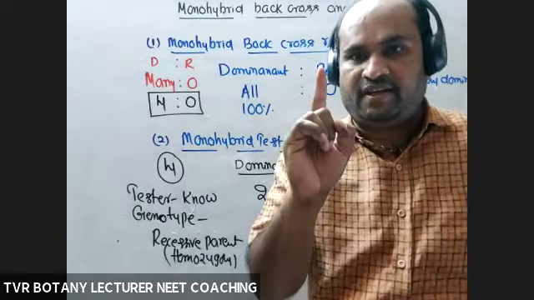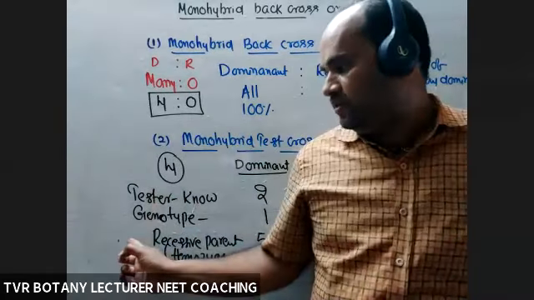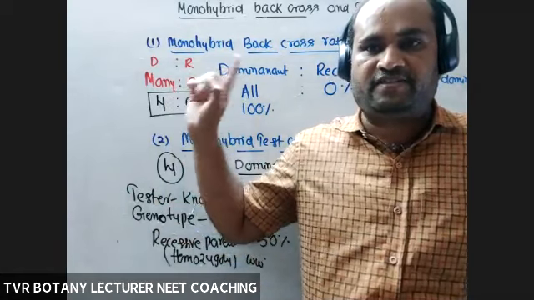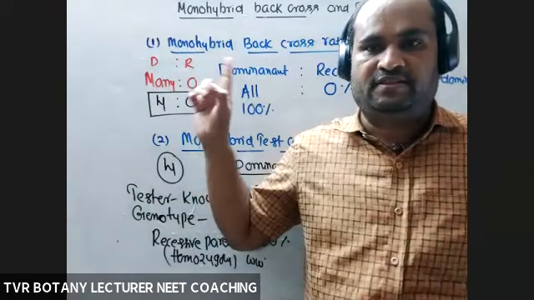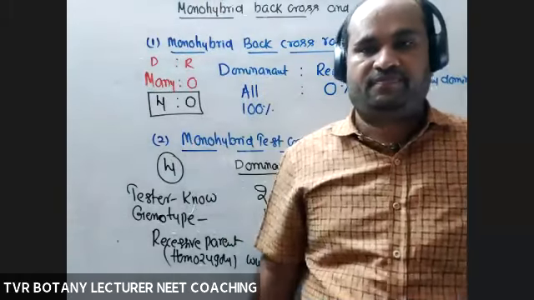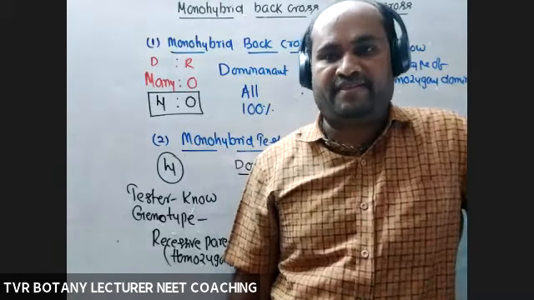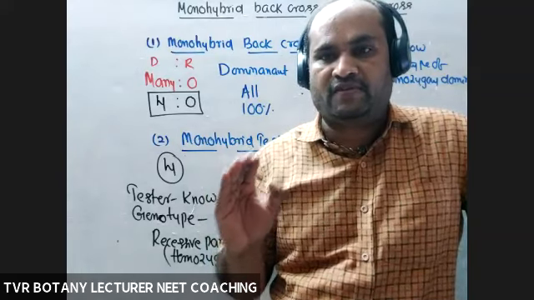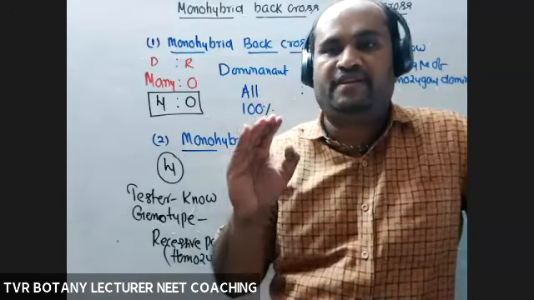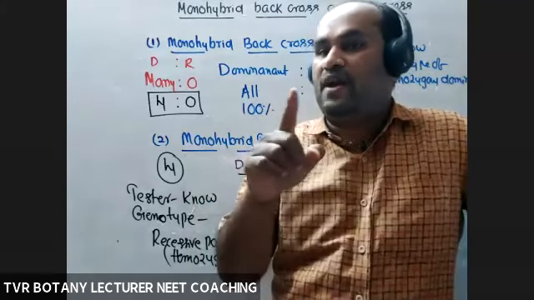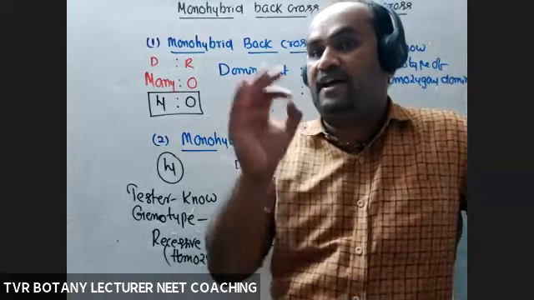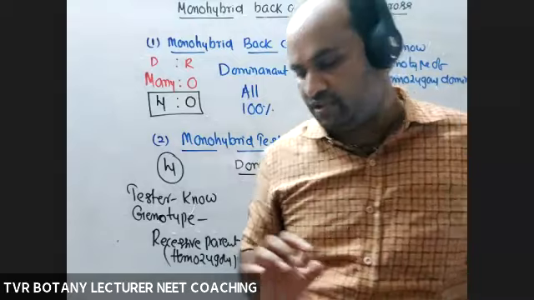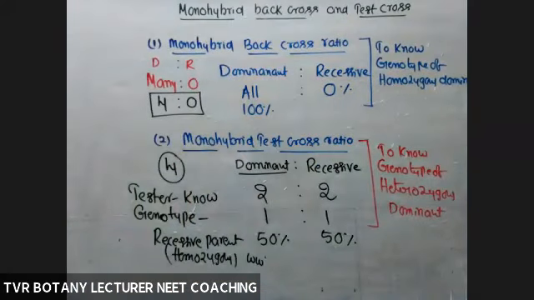Reason: with a recessive condition, how many appeared? Only the fourth box. But what about a dominant condition? First box, second box, third box, F1 also. If all these are mixed, on the base of phenotype, nobody, even Mendel also, is able to identify the genotype of that. But what about the genotype of the recessive parent? 100% homozygous. Okay, is it clear? So that is about test cross and back cross.